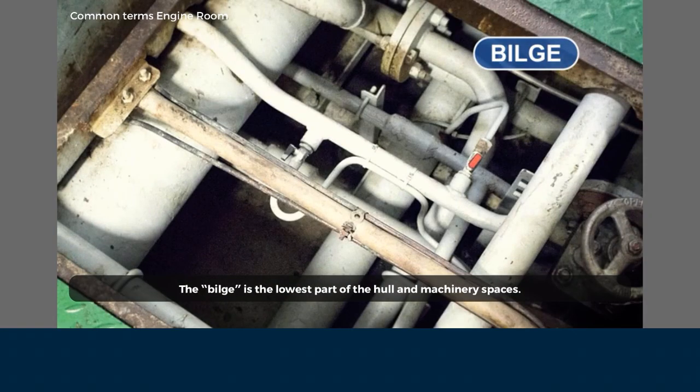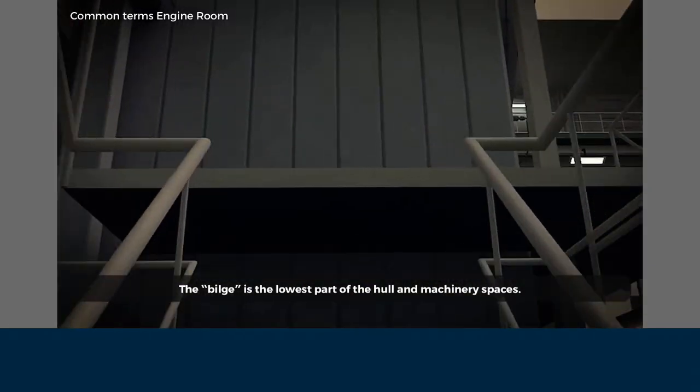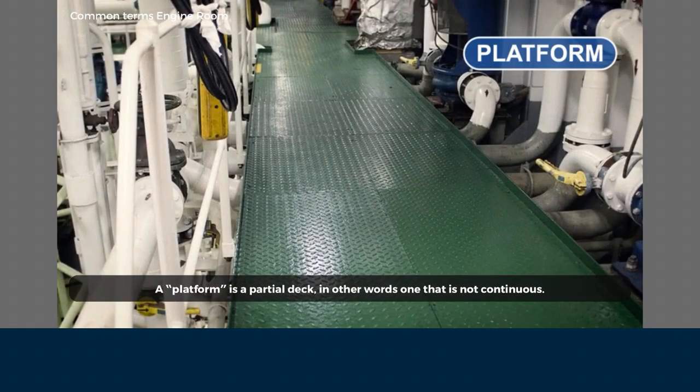The bilge is the lowest part of the hull and machinery spaces. A platform is a partial deck, in other words, one that is not continuous.